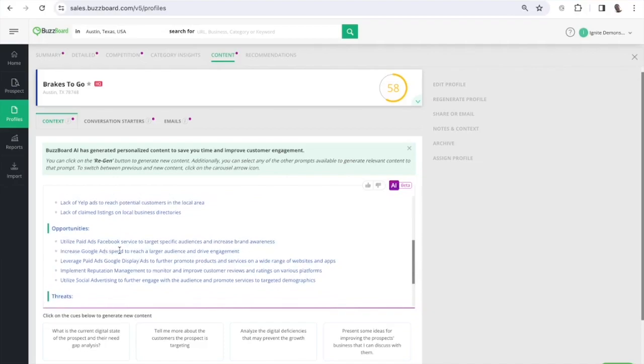Or an opportunity, same thing. Increase Google ad spend to reach a larger audience to help grow the business. Use paid ads on Facebook to be more specific, get more targeted. So again, if we're an agency that does Facebook and Google ad management, we want to look at these opportunities around Facebook and Google ad spend as something we might pitch to them and present to them when we approach them. So let's get into that approach.